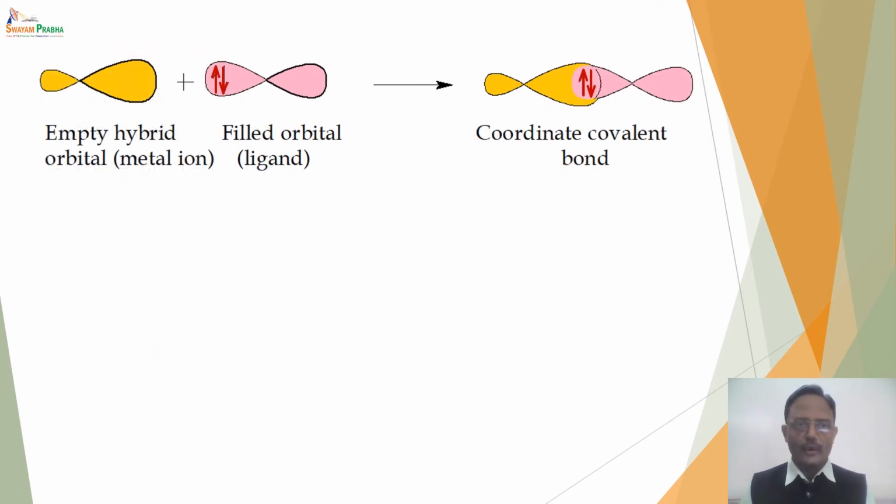Now if we try to represent this, this is the empty hybrid orbital of the metal which has no electron, and since it is a hybrid orbital, it is oriented in one particular direction, and there is a filled orbital of the ligand which contains a lone pair of electrons. So there is overlapping of orbitals between the empty hybrid orbital of the metal and the filled orbital of the ligand to form a coordinate covalent bond of this particular type. Now in this case, there is an electron transfer from ligand to the metal.